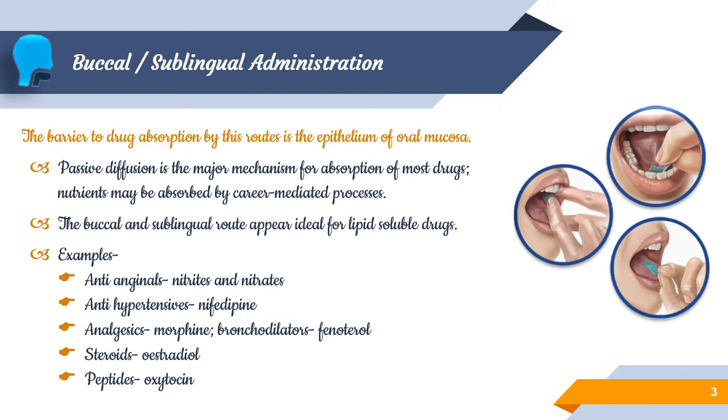And the last thing is that the presence of saliva facilitates both the drug dissolution and its subsequent permeation by keeping the oral mucosa always moist. So that is a common advantage in mucosal delivery, and it supports better drug dissolution as well as the absorption or permeation process. So these are some of the advantages of buccal or sublingual administration.